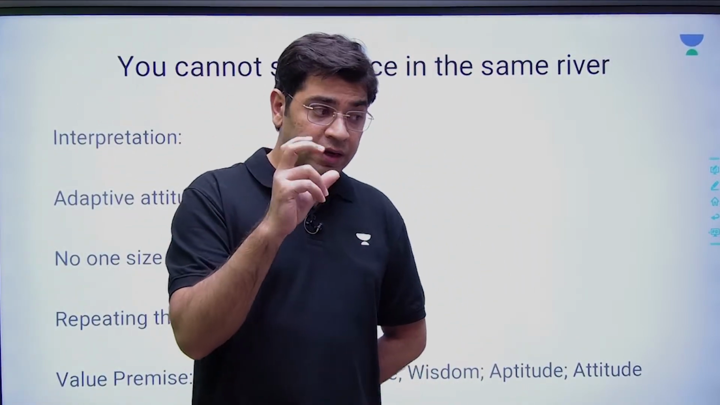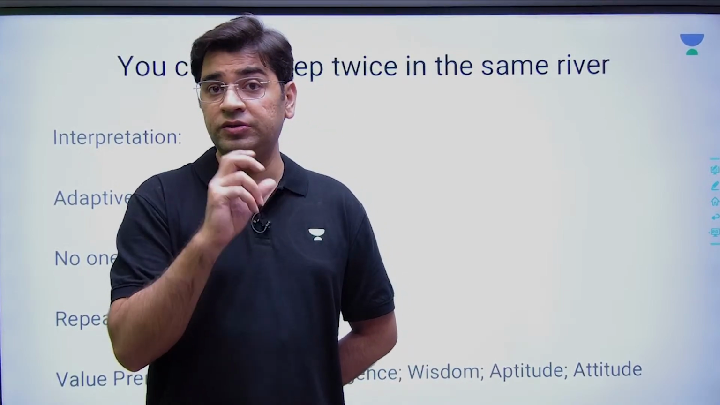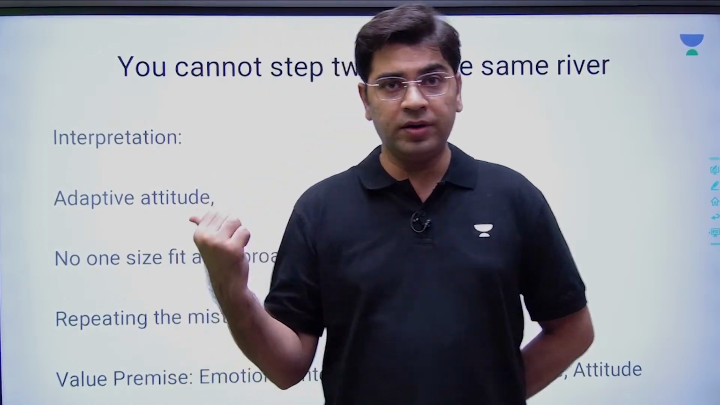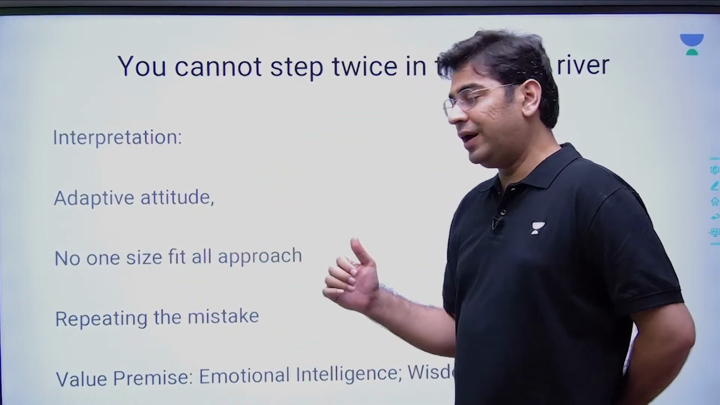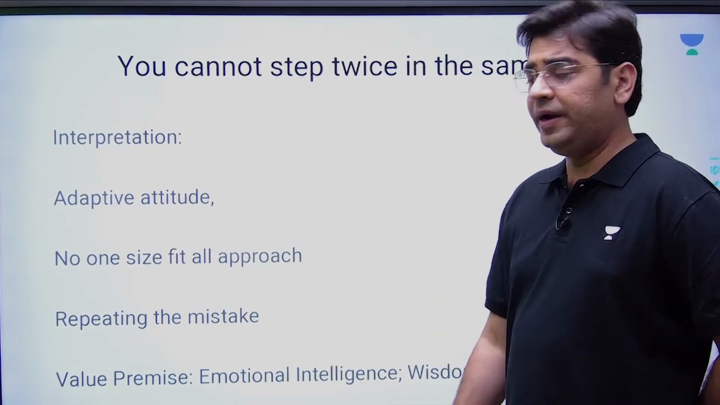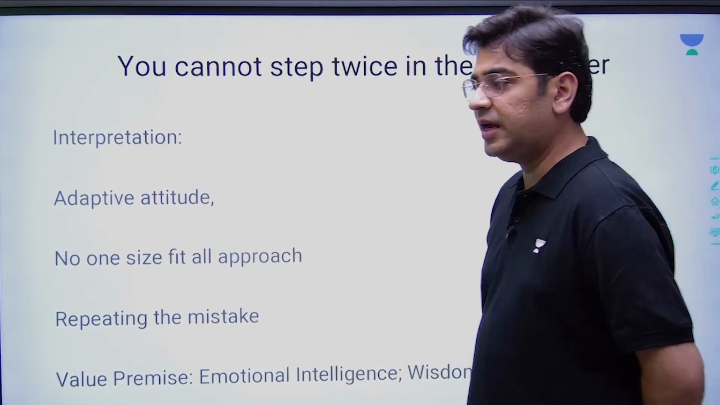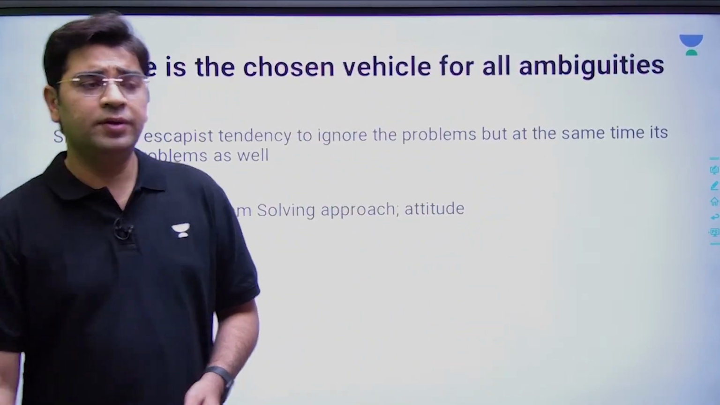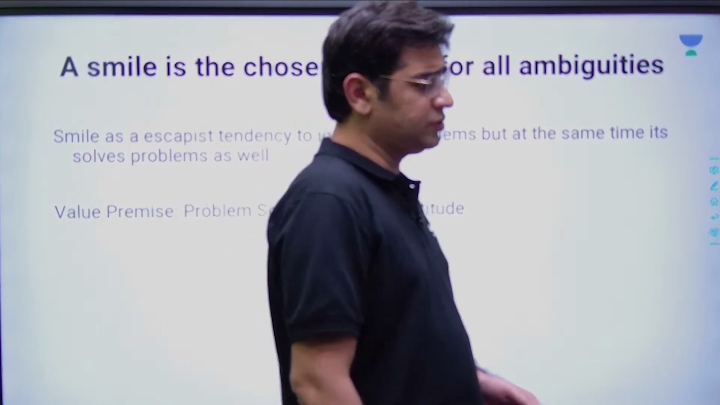For that particular analysis of the consequence, you need to have the aptitude as well. So attitude and aptitude become the two important values over here. Then, no one-size-fits-all approach, and ultimately not repeating the mistake. Again, the value premise can be emotional intelligence. You need to use emotional intelligence, attitude, aptitude, and similar value systems.